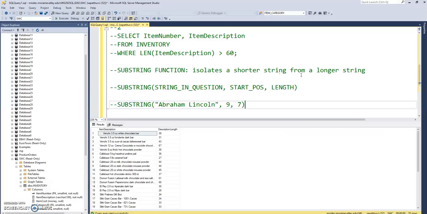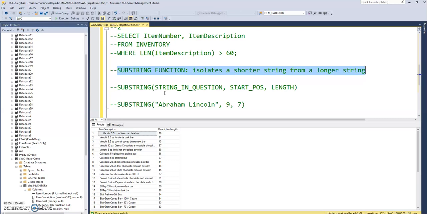Okay, so now we're ready to look at the substring function, and the substring function will allow you to isolate a shorter string from a longer string. Maybe you only want part of a string, you don't want the whole thing, and so we can use substring to cut out a smaller piece of that string.